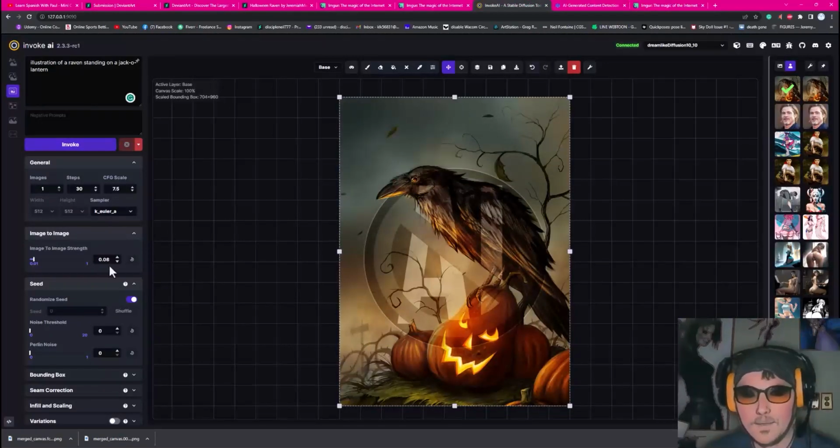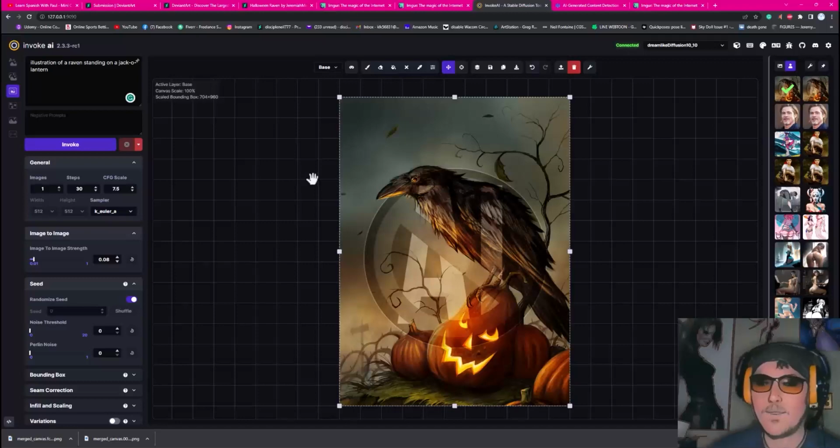Now let's go back here. Let's run a 0.08 image to strength, which means it's going to take the image that's there. Now the reason why this is going to register as AI generated is because the way this thing measures images is by the grouping of the pixels. The way that AI groups pixels is different from the way a program does if you paint this in PaintStorm or Photoshop or whatever.